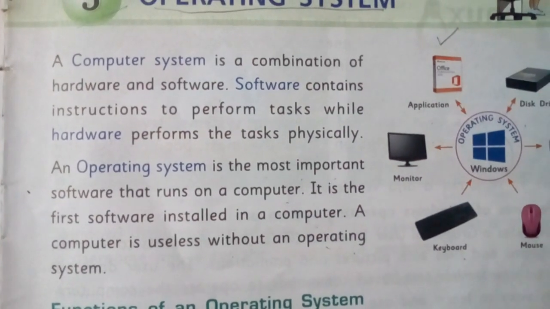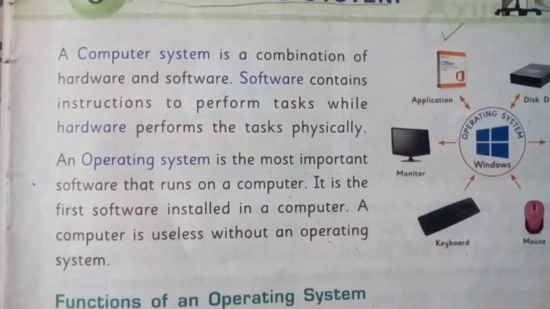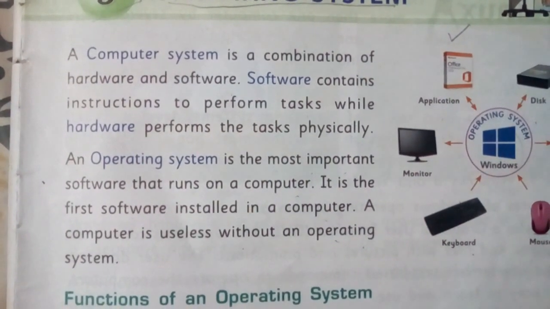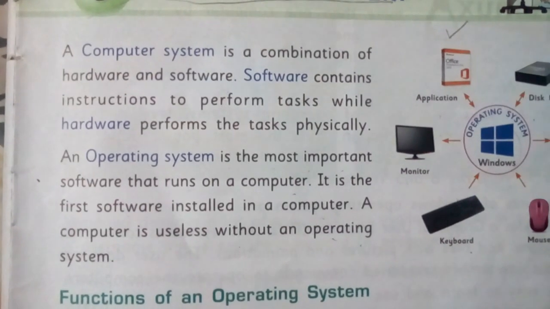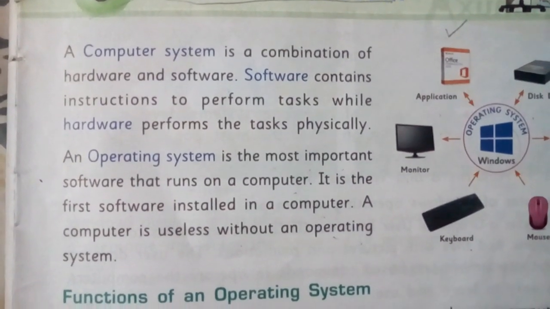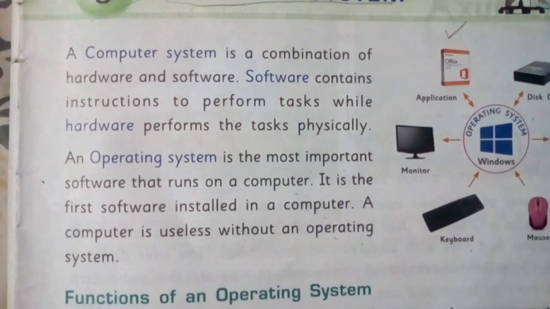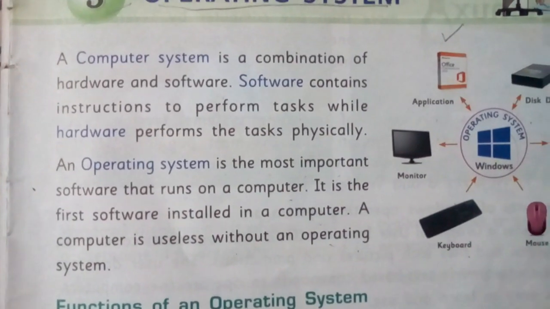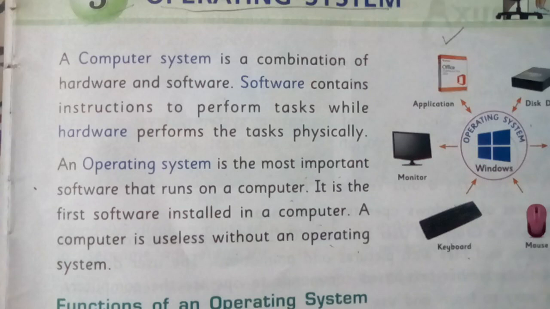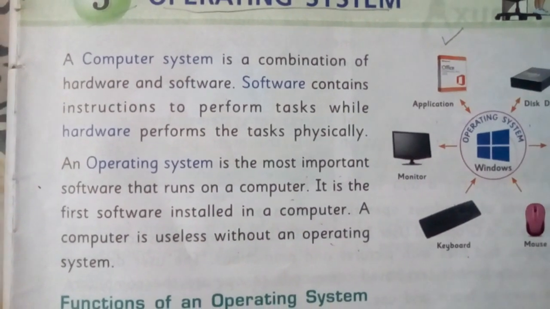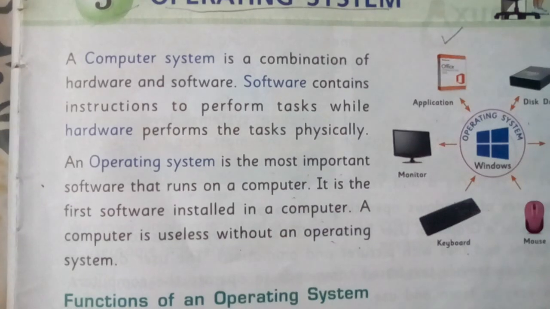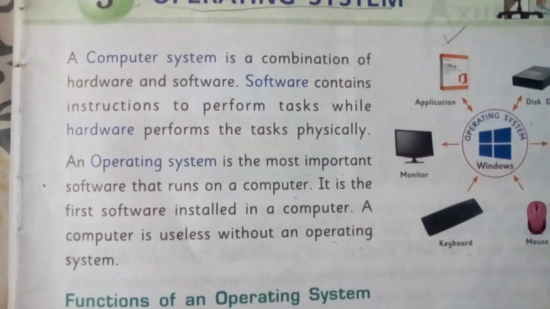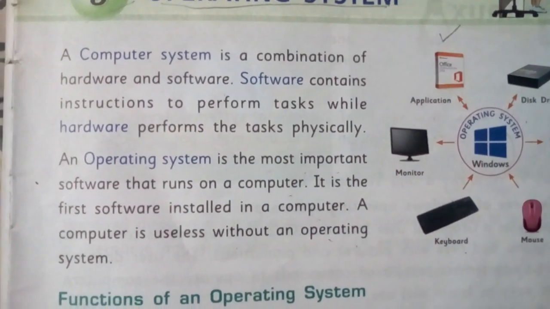An operating system is the most important software that runs on a computer. It is the first software installed in a computer. A computer is useless without an operating system. So, what is the most important software? It is an operating system. Software is the instruction to perform task while hardware performs the task physically. A computer system is a combination of both hardware and software.